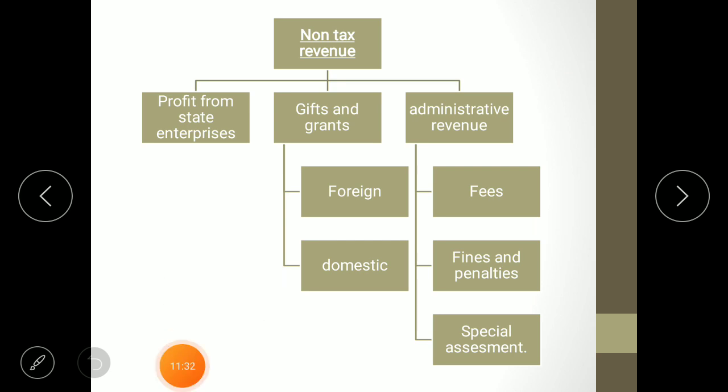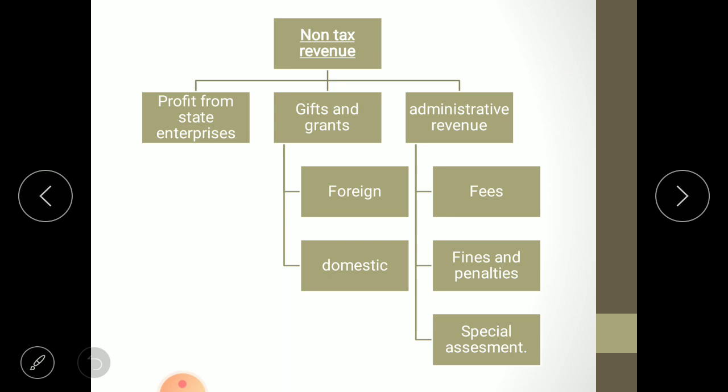In non-tax revenue, three categories are there. First one is profit from state enterprises. State enterprises doesn't mean that it is owned by the state government, but any business or any company which is owned by government, and if they are making sale of any product, then the profit from that product is known as profit from state enterprise.